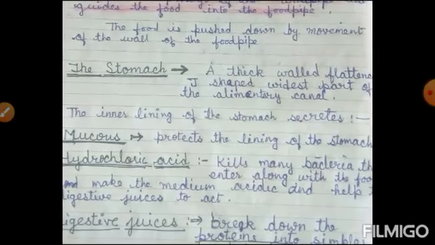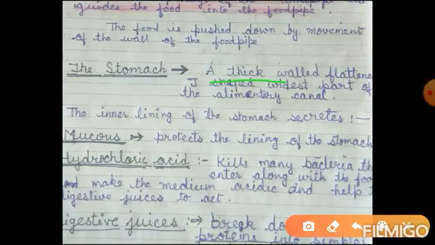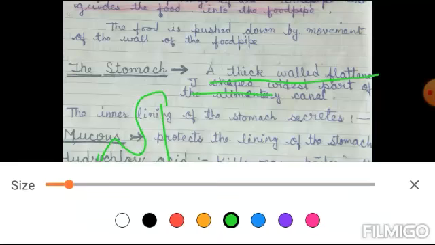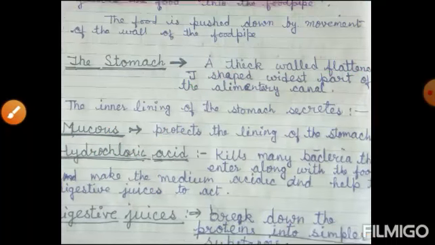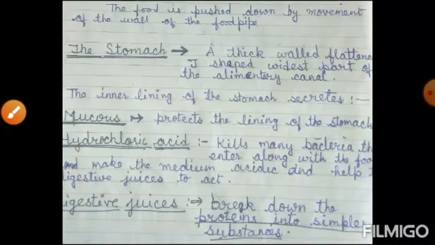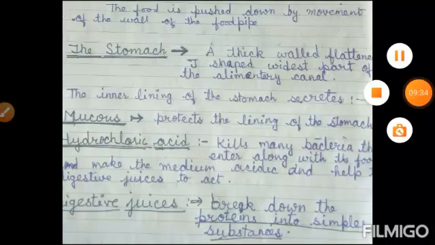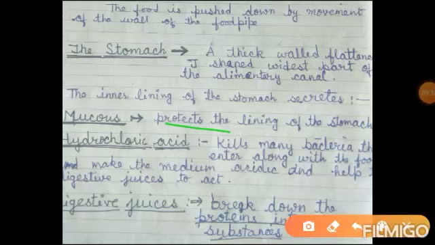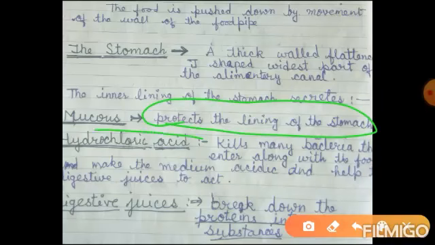The stomach is a thick-walled, flattened, widest part of the alimentary canal. The inner lining of the stomach secretes different types of digestive juices and mucus. This protects the lining of the stomach. It also secretes hydrochloric acid.